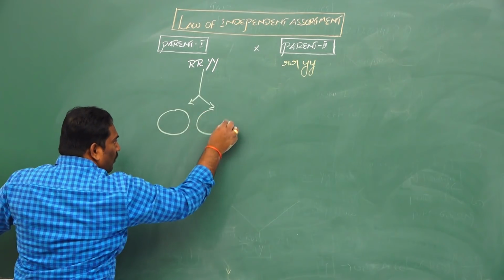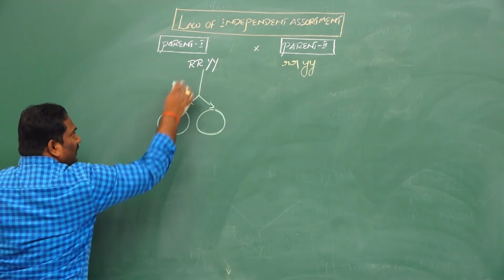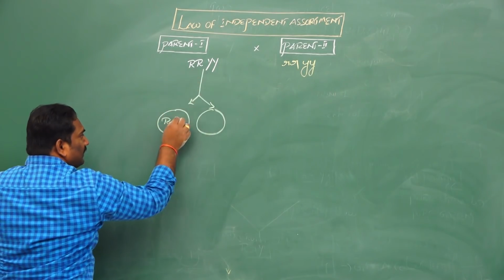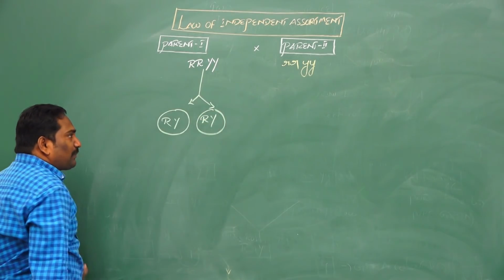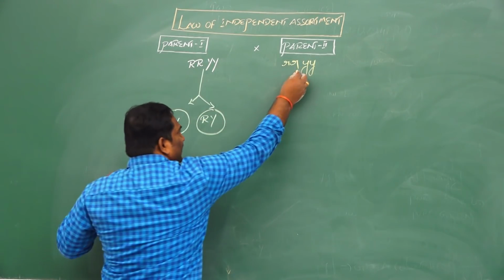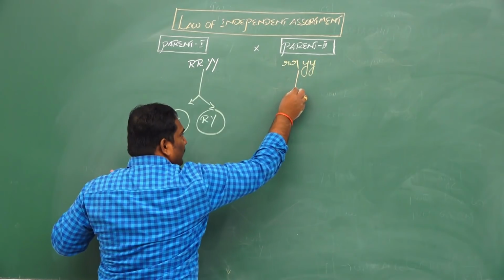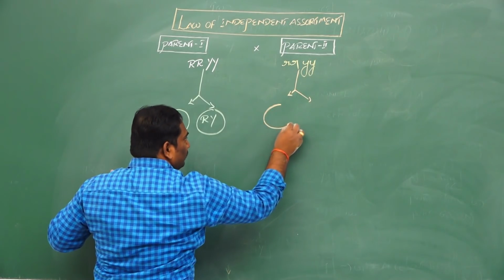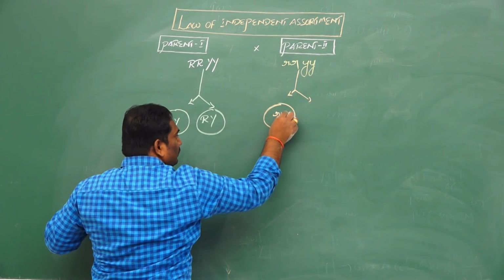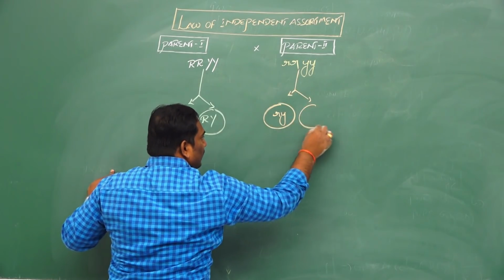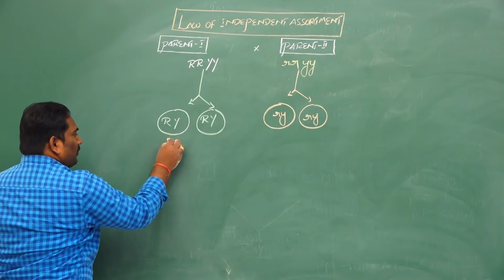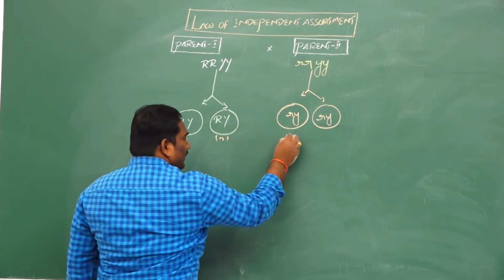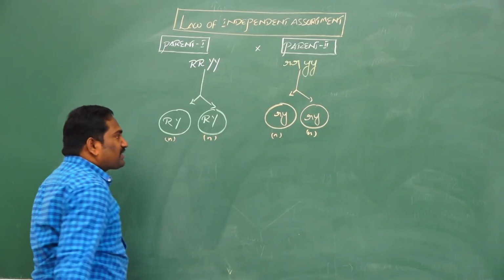Here, one gamete has one allele from this gene and one allele from another gene, capital R, capital Y. Capital R, capital Y. And from this recessive parent, two gametes are possible: small r, small y, and small r, small y. These are the haploid dominant gametes. These are haploid recessive gametes.